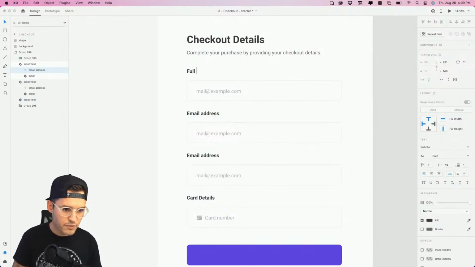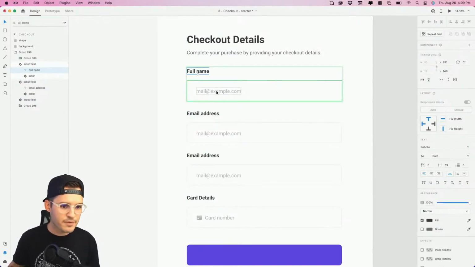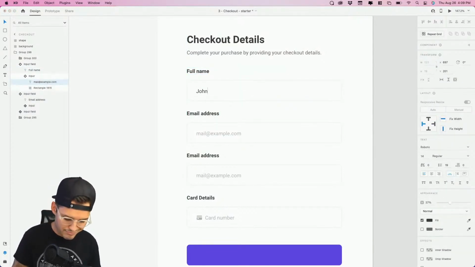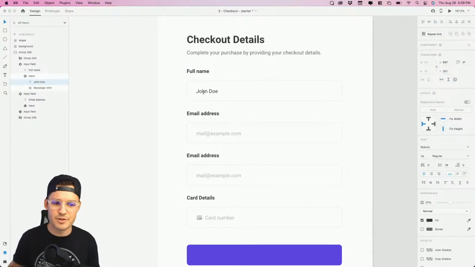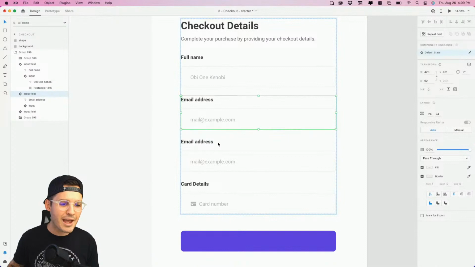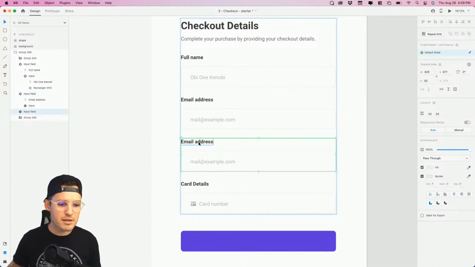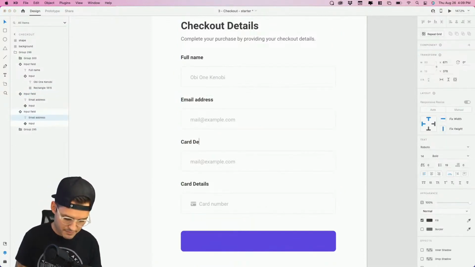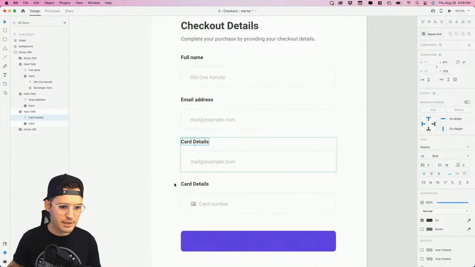We'll say full name here. And then we'll put an example like John Doe. That's stupid. Let's not do John Doe. Obi-Wan Kenobi. Hint, hint for our last challenge. Full name, email address. This one's gonna be card details. Card details, love it.